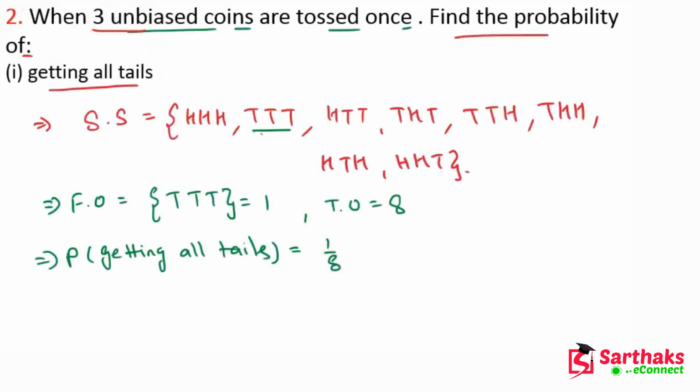Okay, so for this, what is the favorable outcome? If you observe this, in this case you can see that 2 heads means, here is the case, this is the case, here are 2 heads, in this also 2 heads, in this there are 2 heads.